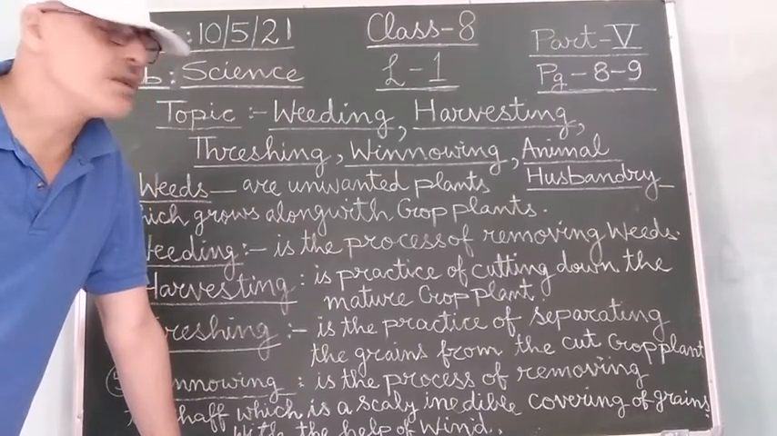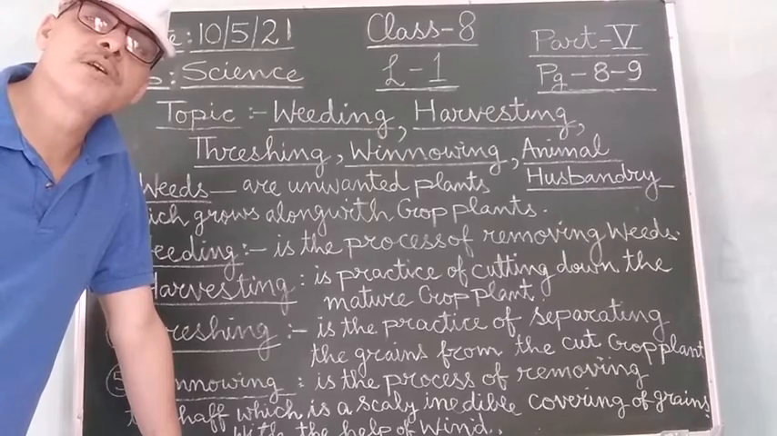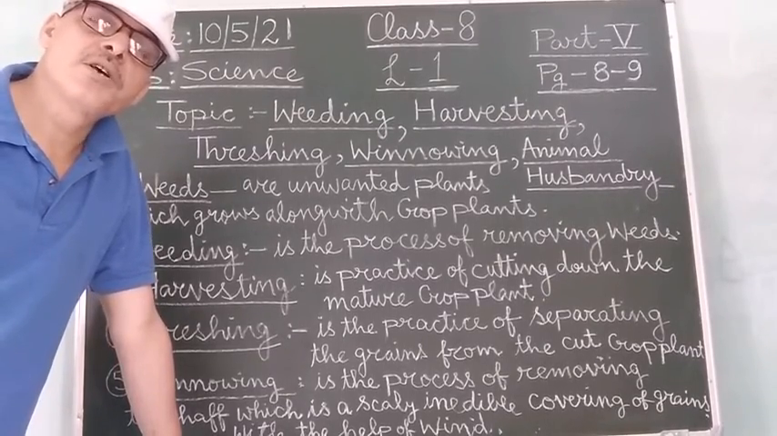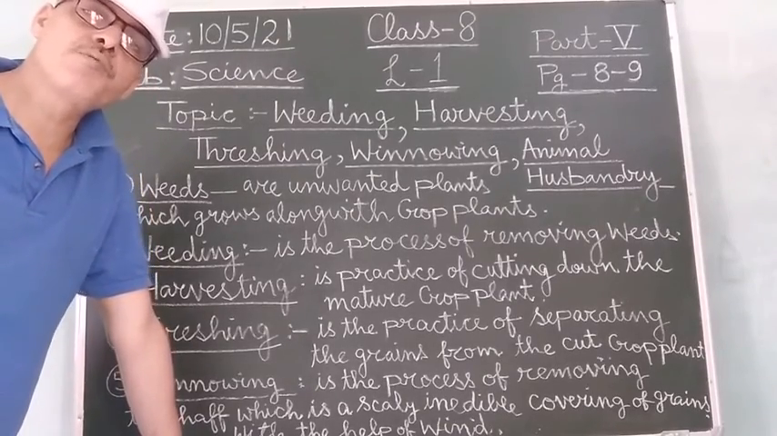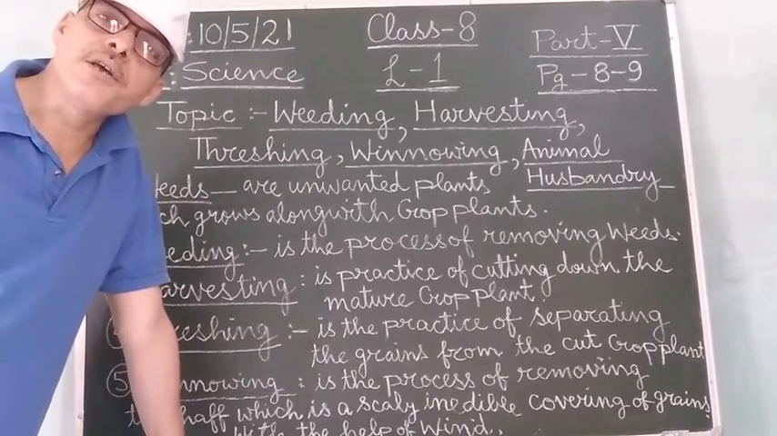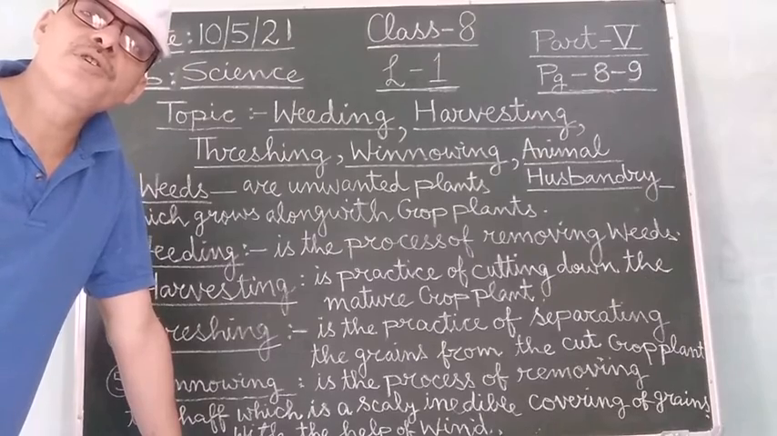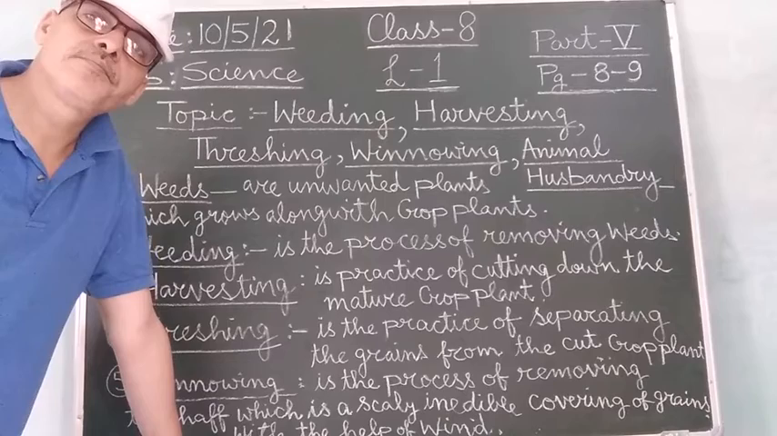And these chemicals which are used for killing or controlling the growth of weeds are called weedicides. So what are weedicides? Weedicides are certain chemicals which are used for controlling the growth of weeds or killing them. One very common chemical used as a weedicide is 2,4-D.